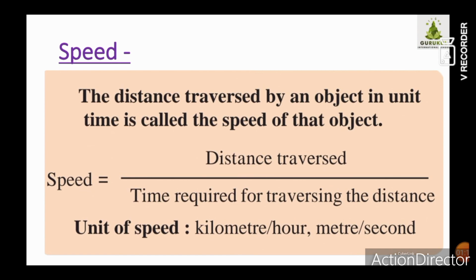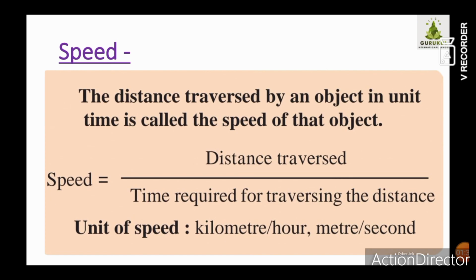Suppose a car is traveling from Mumbai to Pune, and the distance traversed by that car is 200 kilometers, and it has covered it within 5 hours. So how will we find the speed?